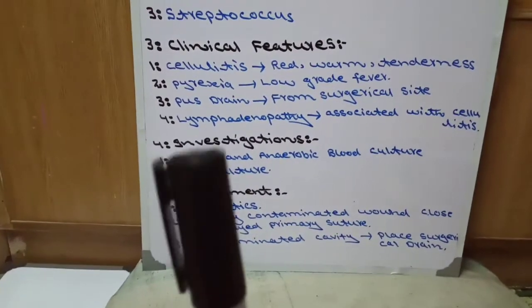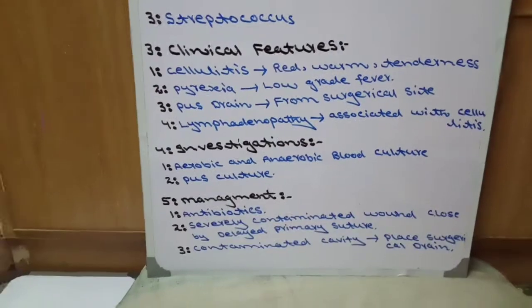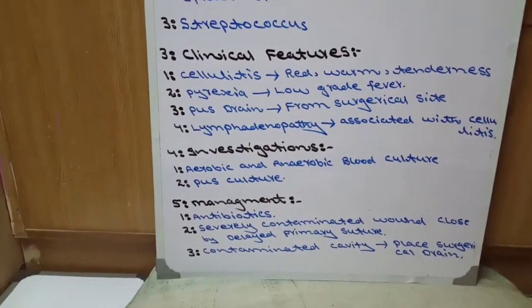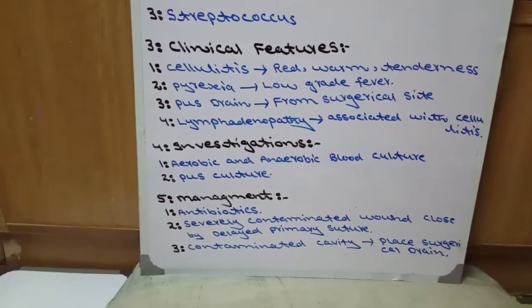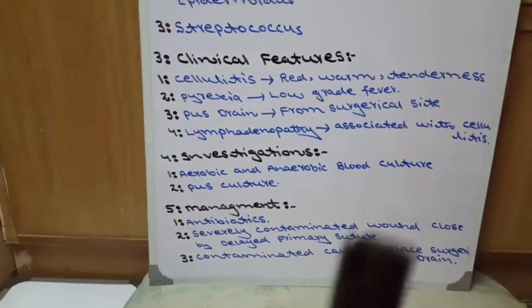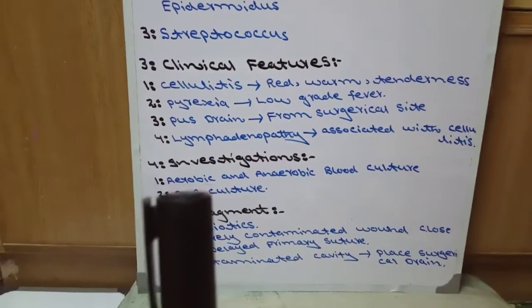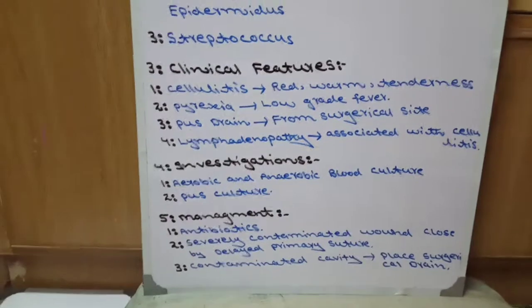Now come to the investigations. In investigations, we basically do two types of investigation. Number one, blood culture for aerobic and anaerobic bacteria. Number two, pus culture.